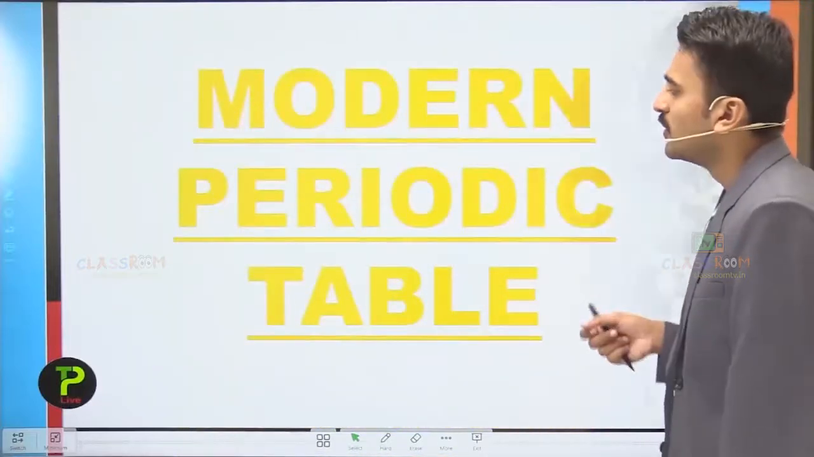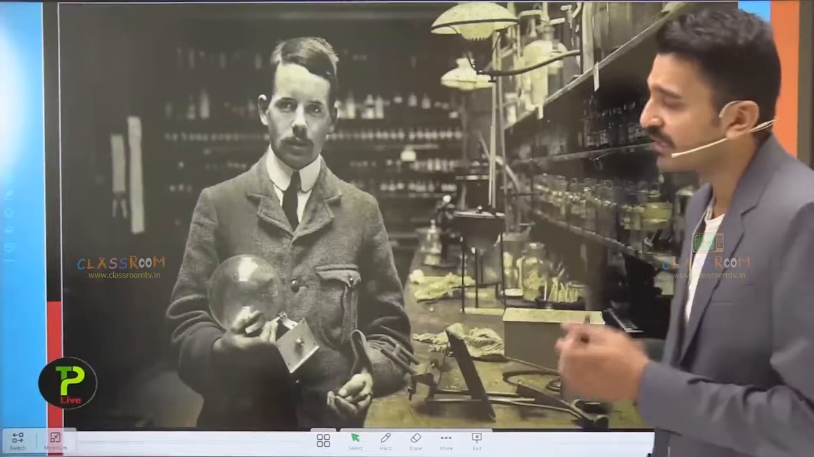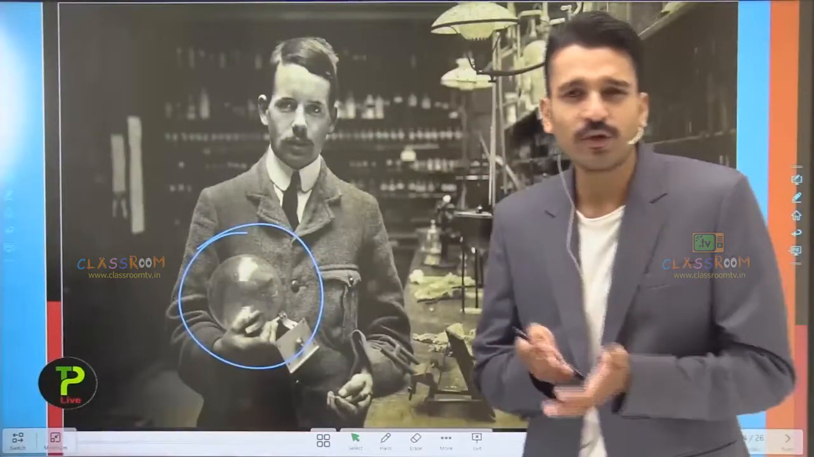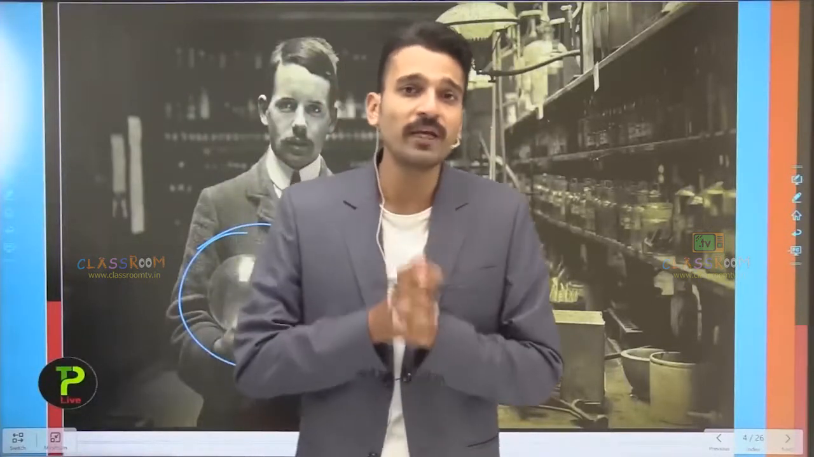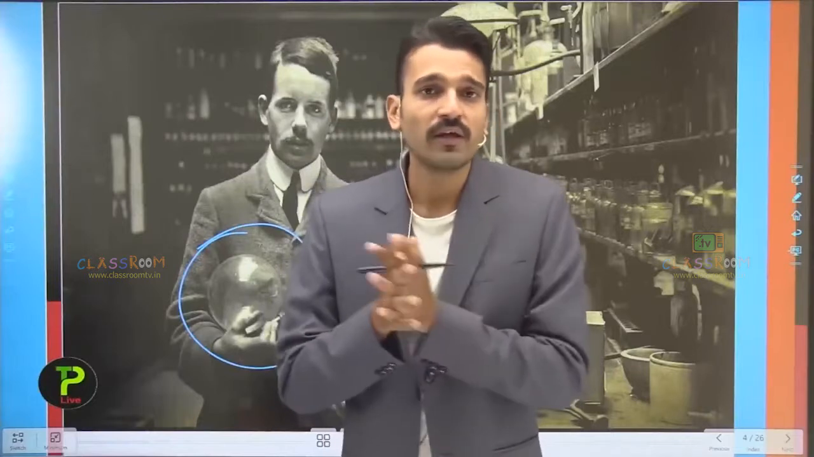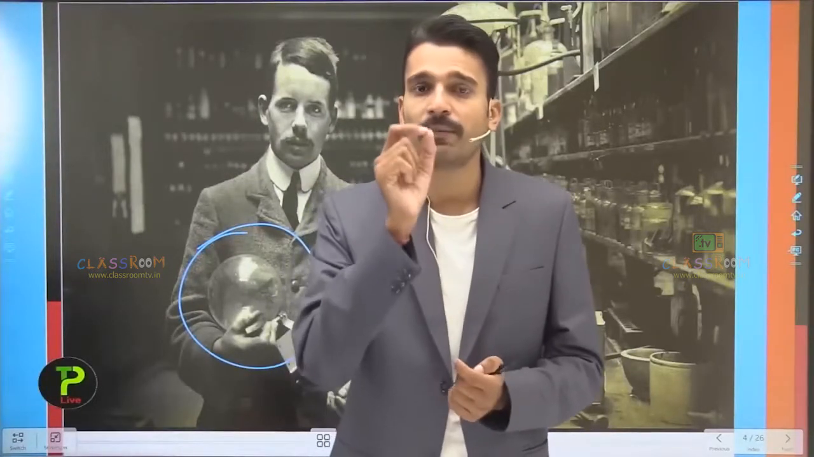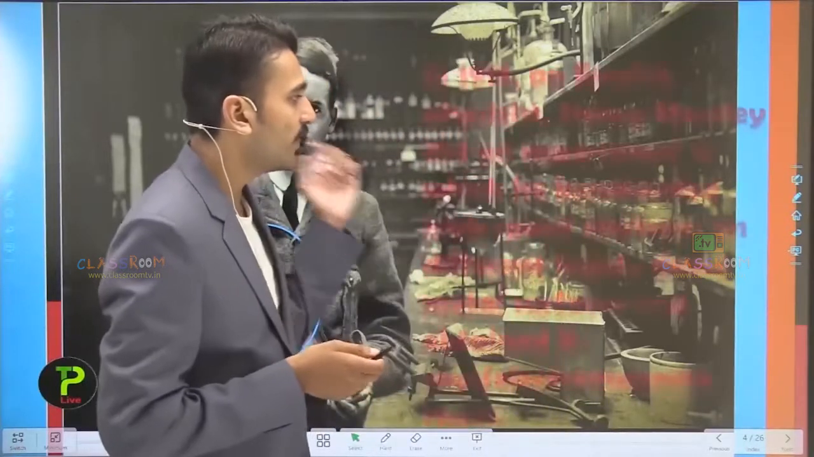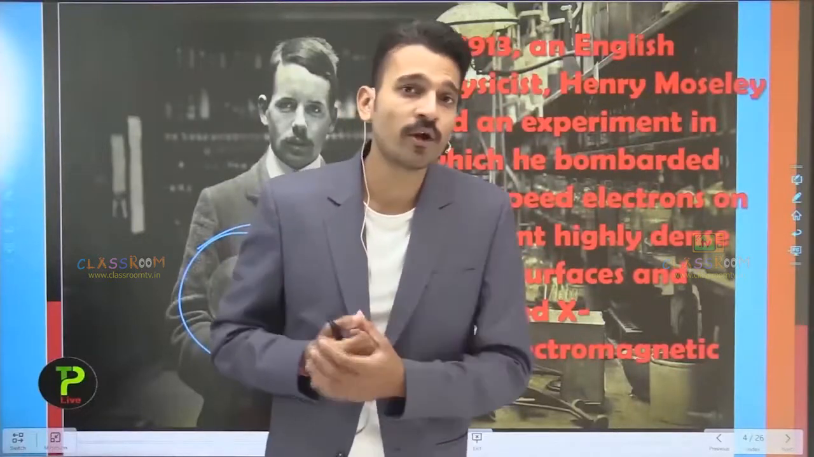Here you see a young physicist, Henry Moseley. Here you see an X-ray tube in his hand. So what was he famous for? He is famous for his experiment in which he bombarded several metals with high speed electrons and obtained the X-rays formed at that time. He calculated their frequency and found a very particular similarity in all of these elements. So let us find out what this similarity was and how this led to the making of the modern periodic table.